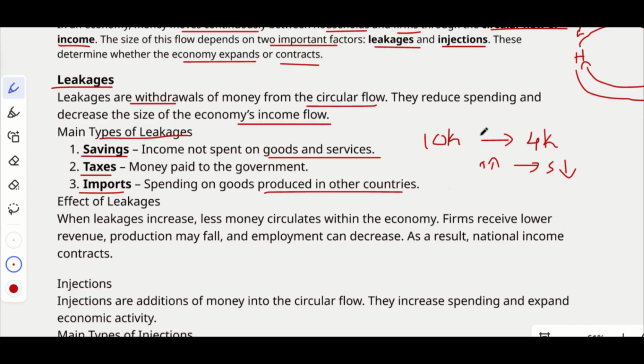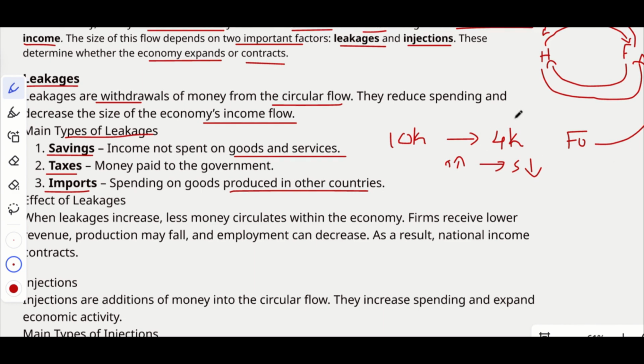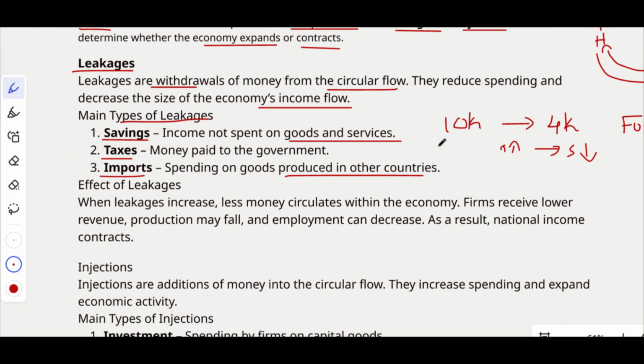In the circular flow, firms and households are both domestic. But when foreign products enter, whenever we buy foreign products, we have to spend our money abroad, so the money will be going out of our economy. So these are the three major reasons.